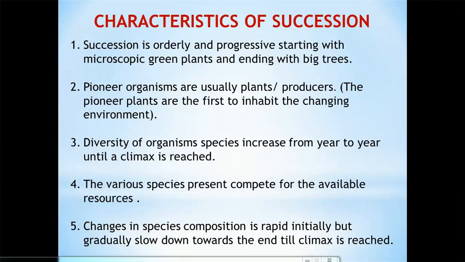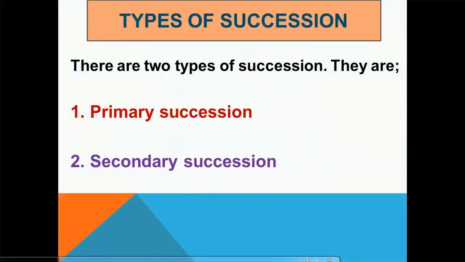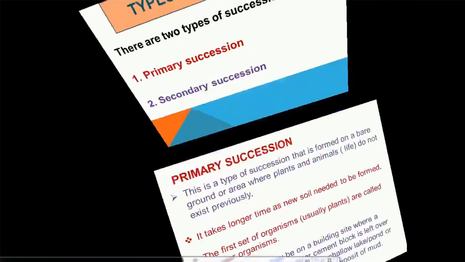Number 5 is changes in the species composition is rapid initially, but gradually slows down, okay, towards the end until it gets to the climax point. So let's look at types of succession. There are 2 types of succession, and they are 1, primary succession, 2, secondary succession. So let's start by looking at the meaning of primary succession.